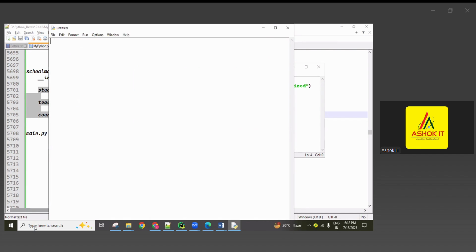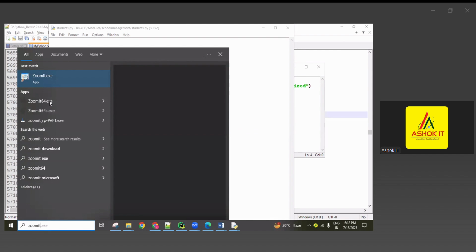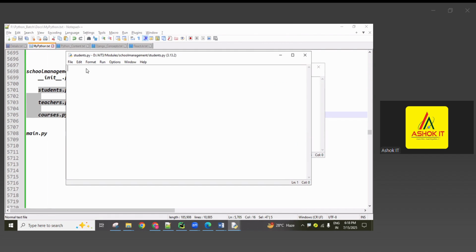Now save it, guys. This is student management related, simply the student module. Here I want to create one empty list for the students' names.